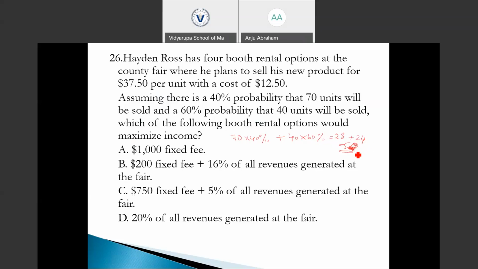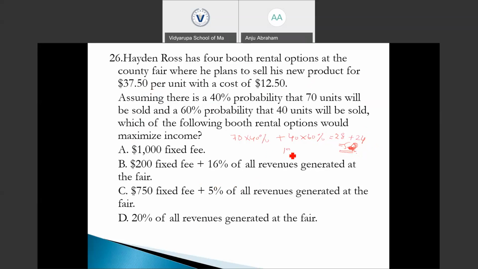52 units are expected to be sold, and we know that the sale price of the product is 37.5 per unit with a cost of 12.5. Here the revenue generated is going to be 52 times the sale price of 37.5, which is 1950.